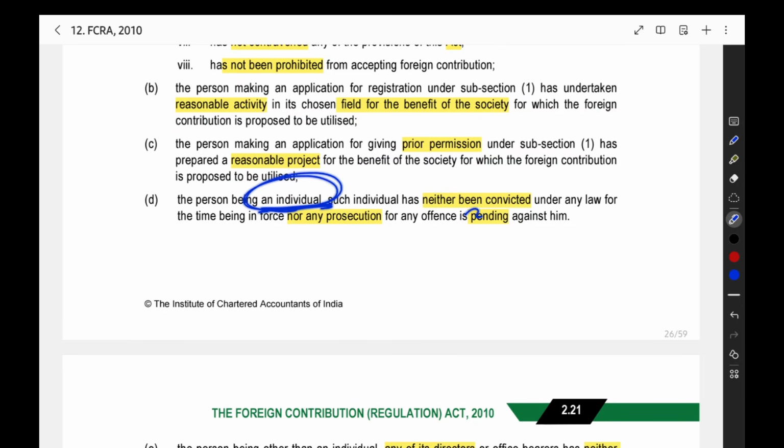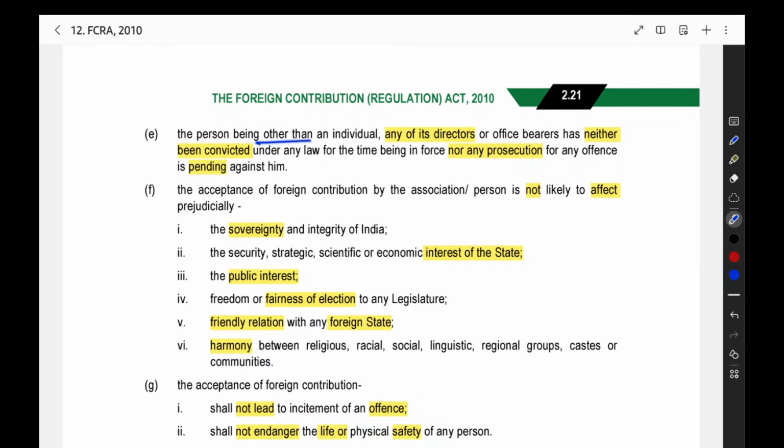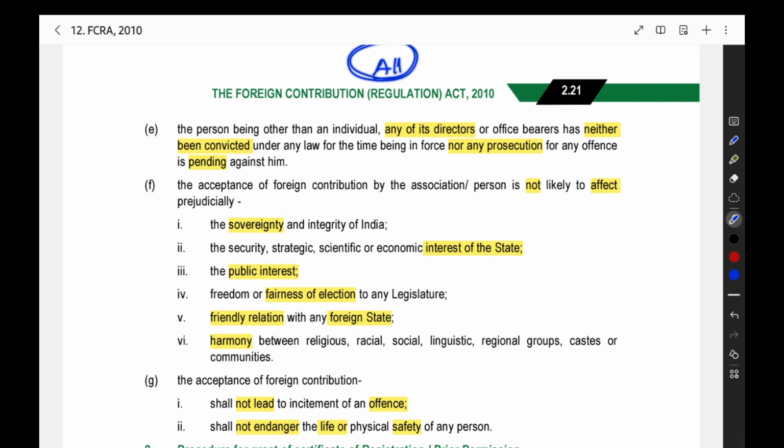If you are an individual, you are not convicted, no prosecution or case is pending. If you are a person other than an individual, like a HUF or a Section 8 company or some other association, all the directors or office bearers, not even one director, should have any case pending or be convicted. All the directors, all the office bearers, all the people should be clean.